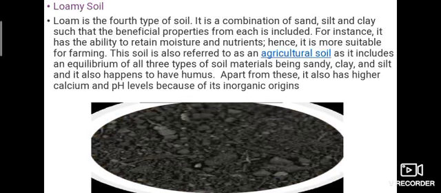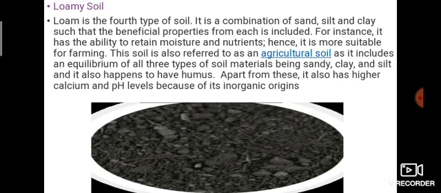Yes. Loamy soil. What is loamy soil? Loamy is the fourth type of soil. It is a combination of sand, silt and clay. Three types of soils make a loamy soil. Do you know in which place we have seen loamy soil in our state? Yes, Coimbatore. That is black soil. That is the loamy soil.